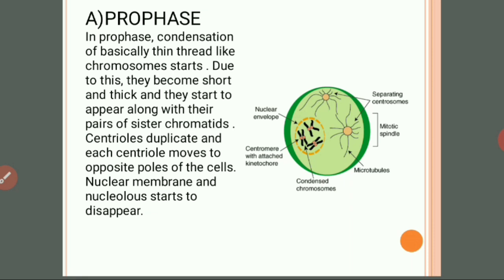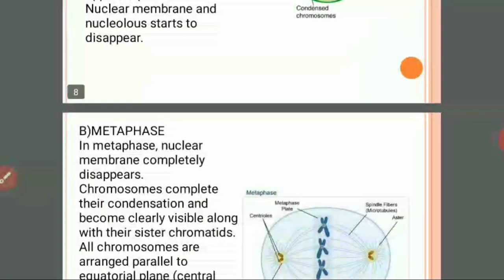As their length shortens and they condense, their width increases, and we can distinctly see the chromosomes under the microscope. Centrioles duplicate and each centriole moves to opposite poles of the cell. And most important, the nuclear membrane and nucleolus start to disappear.